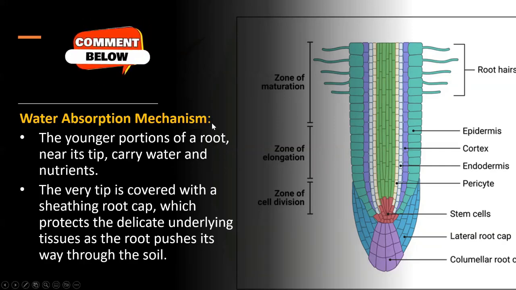The root system consists of the columnar root or the lateral root cap that is responsible for the absorption of water. The very tip is covered with a sheathing of root cap. This is a root cap. Both portions, this portion as well as this portion, are considered as the root cap, which protects the delicate underlying tissues as the root pushes its way through the soil.